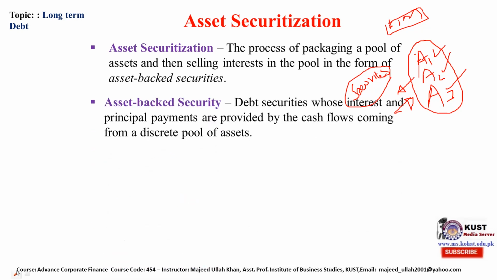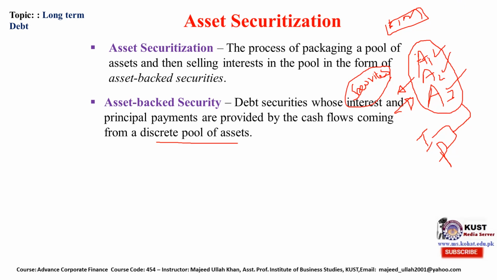What are asset-backed securities? Asset-backed securities are basically debt securities whose interest and principal payments are provided by the cash flow coming from this discrete pool of assets. What has been assured to the certificate holder? That its principal amount and its interest, both will be paid from the cash flow generated by this pool of assets.